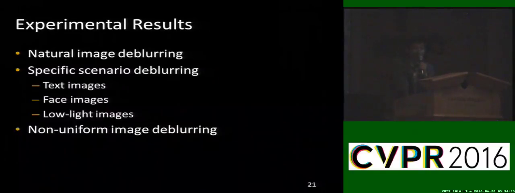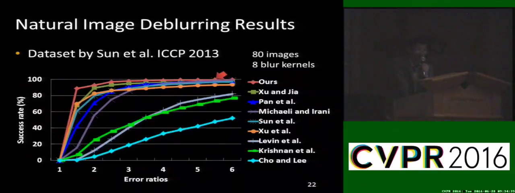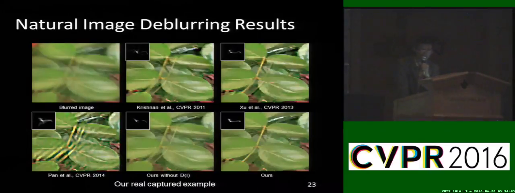Now I will evaluate our method using a variety of scenarios. Here is the result on Hu et al.'s dataset. Our method performs better than the other deblurring methods. Here is a real color example. We can see that the deblurring results from other methods still contain blur effects.